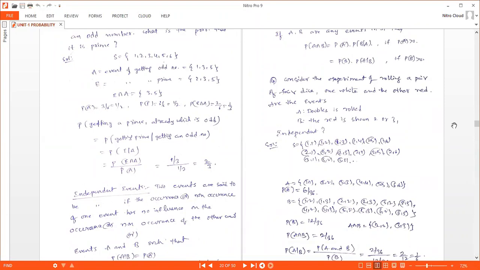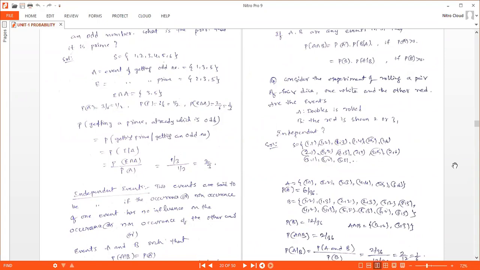Now let's solve one more problem. Consider the experiment of rolling a pair of fair dice, one white and the other red. Are the events A: doubles is rolled, and B: the red is shown 2 or 3, independent? Right, so this is the problem.